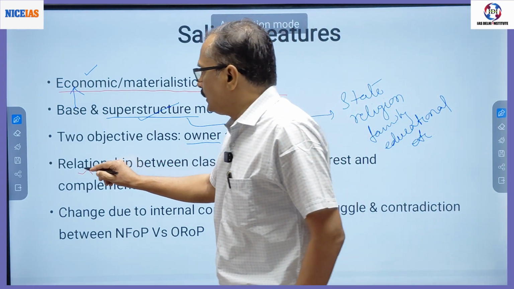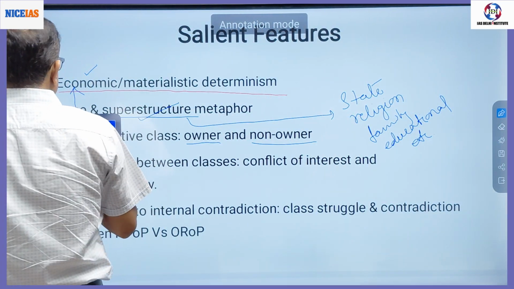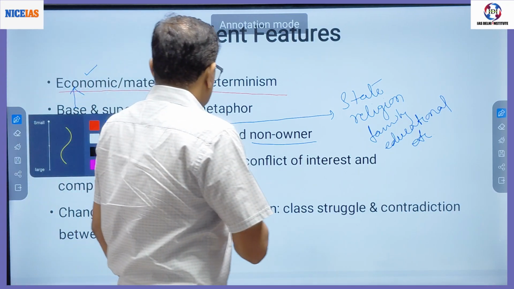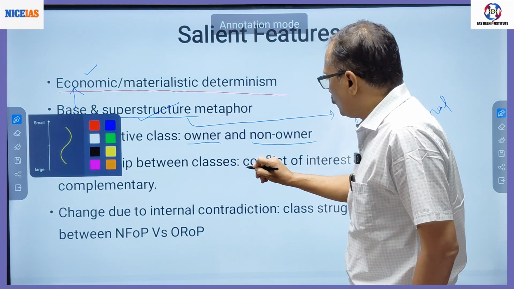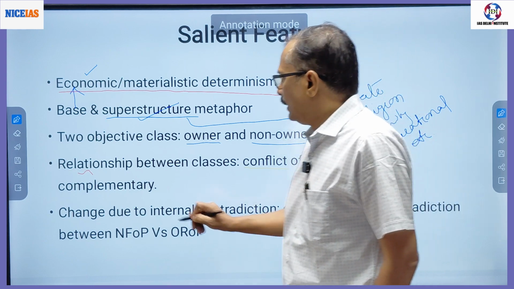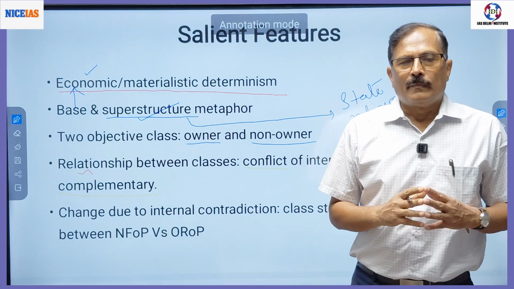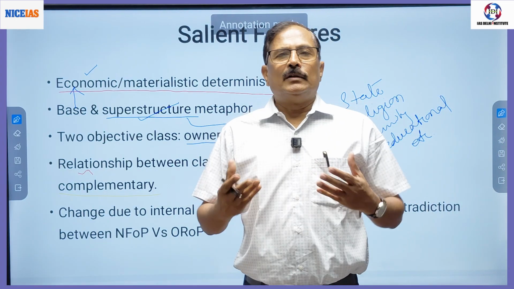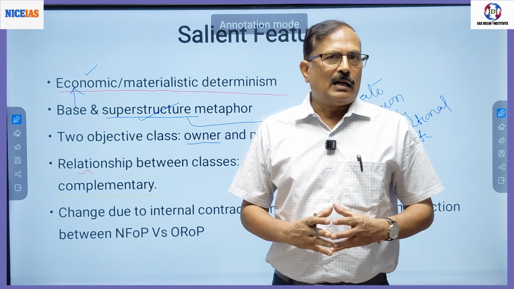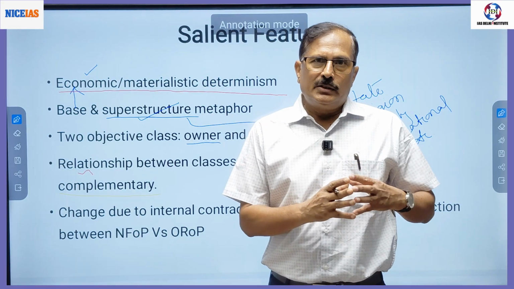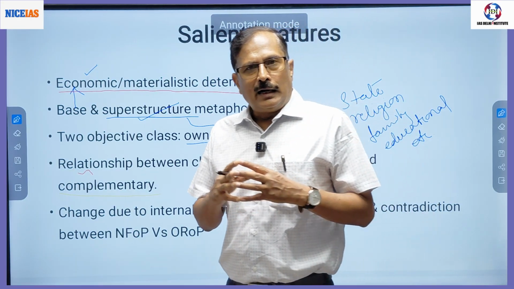Now, what is the relationship between these classes? The relationship is one of conflict and complementarity. For example, in capitalist society we have capitalists and workers.